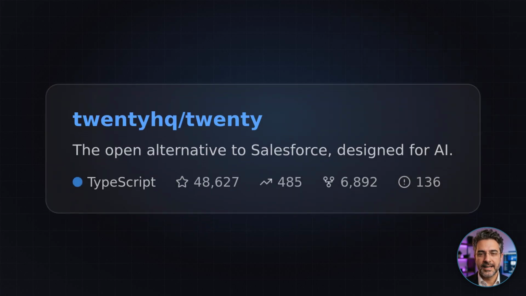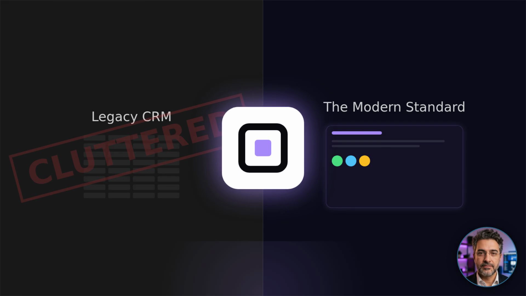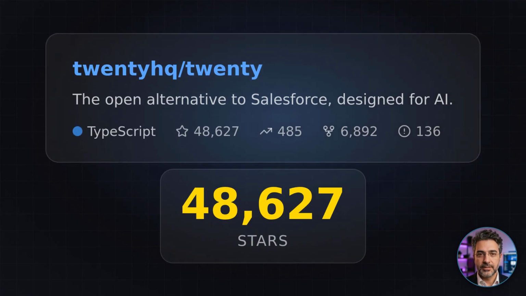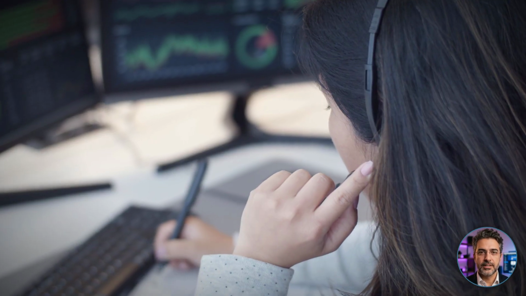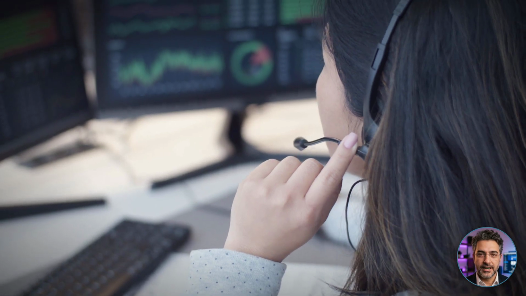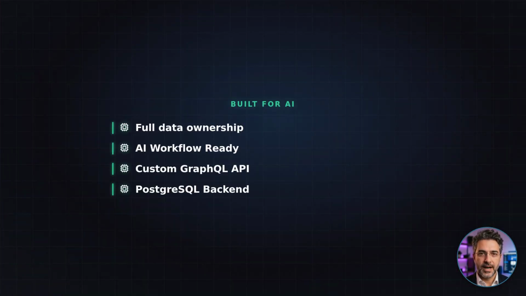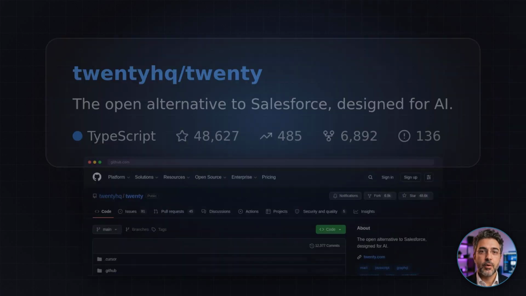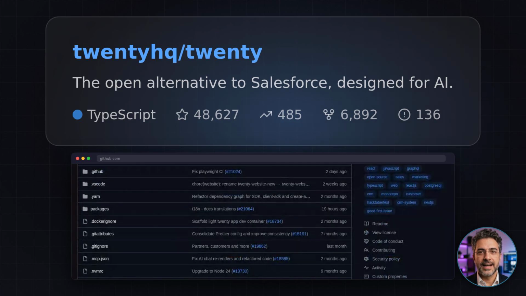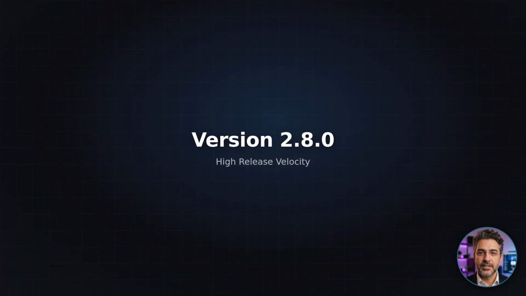Now check out 20hq. They're positioning themselves as the number one open source alternative to Salesforce, specifically designed for the AI era. It's a modern CRM built with TypeScript and Nest.js. With 48,000 stars, it's becoming a serious contender for companies that want full control over their customer data. The wild part? It's built from the ground up to be easily integrated with AI workflows. The UI is clean, the PostgreSQL backend is robust, and the documentation is top tier.